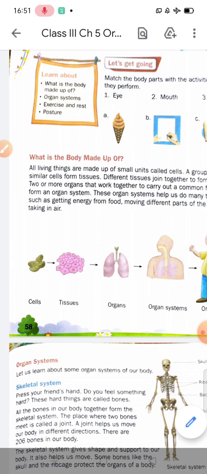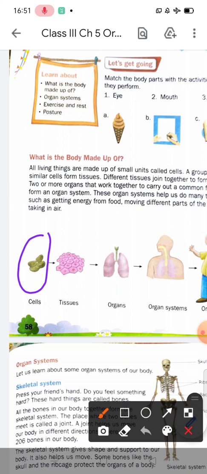Have you seen a brick? A brick is the basic unit of a wall or a home. In the same way, the cell is the basic, or small, unit of life. You can see this diagram also. This is the cell.